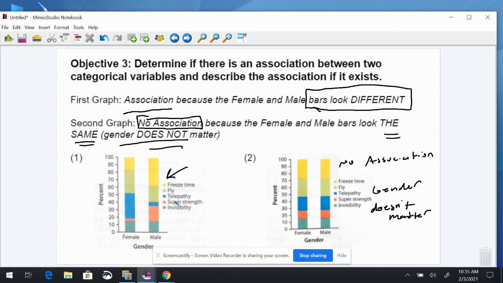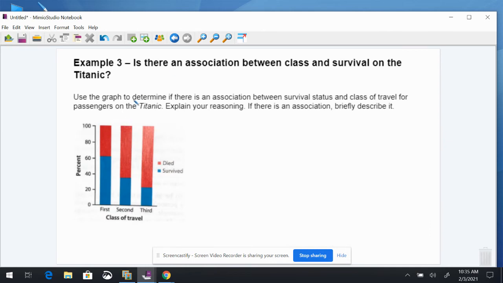Moving forward, looking at the example we did before with the Titanic graph: use the graph to determine if there is an association between survival status and class of travel for passengers on the Titanic, and explain your reasoning. We already did this bar chart. First of all, are the bars different? Yes, the bars are different. We can clearly see that. So they are different, which means there is an association.